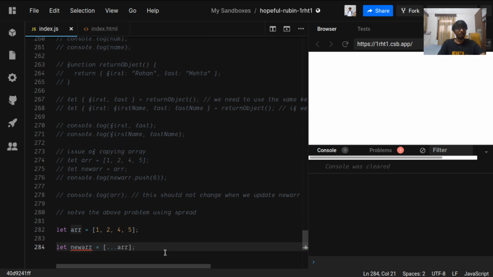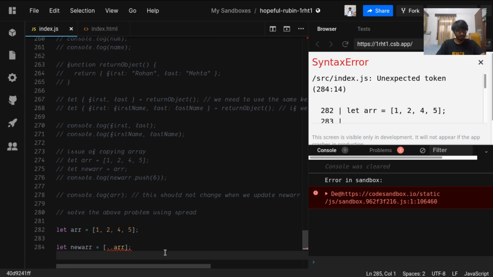What it will do is spread the array values, like spreading butter over something. We are taking the array, removing the square brackets from it, taking 1 2 3 4, and spreading it inside the new array. It is just like we are taking the array values, removing the brackets, and spreading them like this. This is a funky looking syntax, and it does the same.